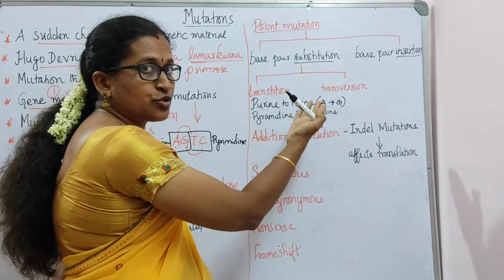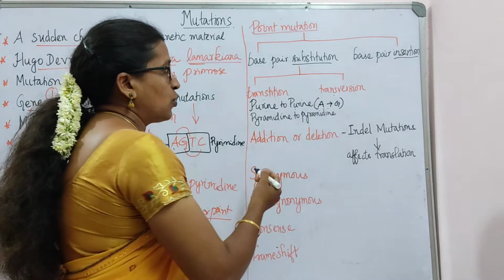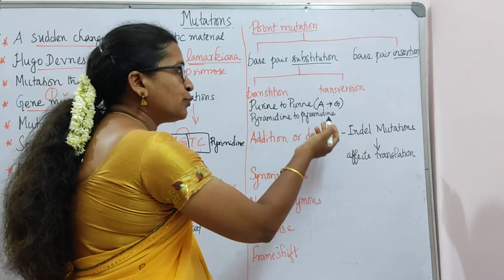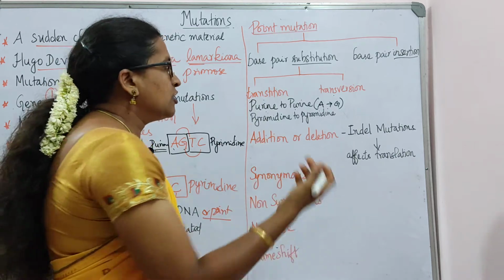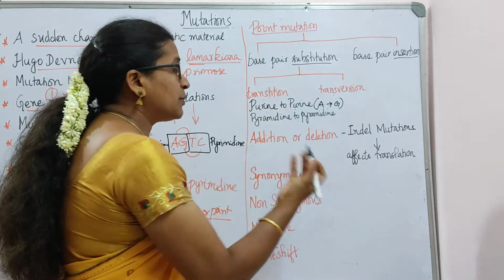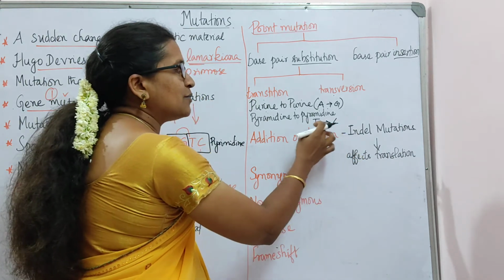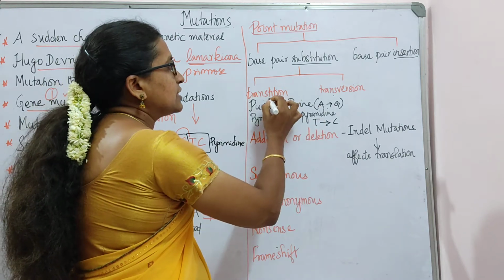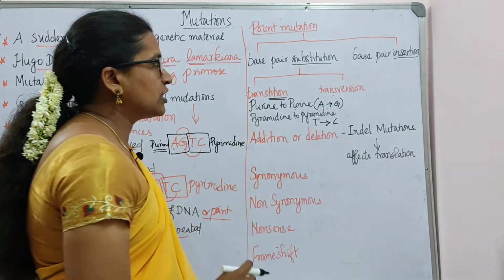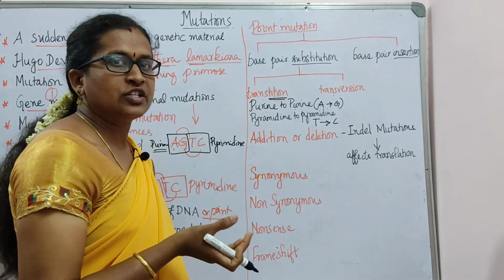We are studying substitution, so something is substituted. Purine to purine: A can be substituted by G. In the same way in pyrimidines, T may be changed to C, or C may be changed to T. This happens in transition, that is, it changes within the same type.